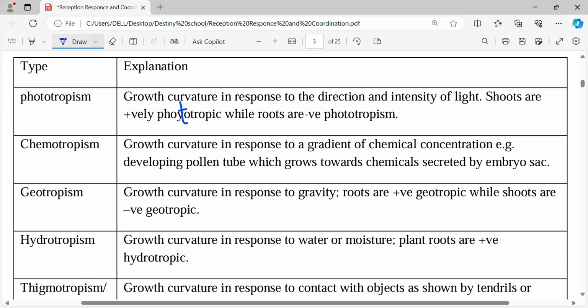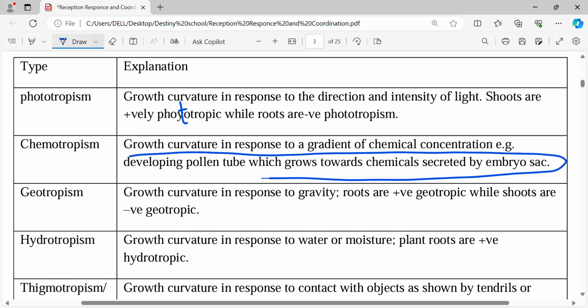So fertilization in plants, and the example is here. It's something that can also come in exam. Yeah, it has always been in exam before. So when the pollen tube grows towards the embryo sac, that is chemotropism.